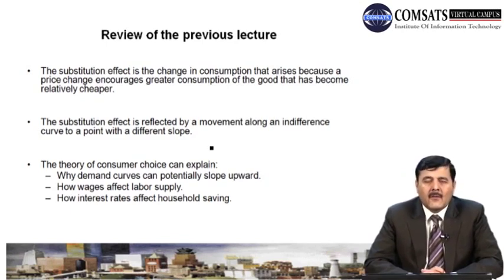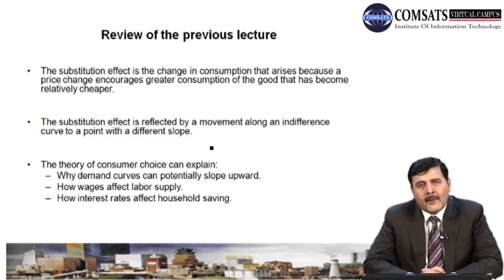And the last thing we discussed was the applications of consumer theory. We said that it is applicable in three ways. One, why demand curves can potentially slope upward. There are some goods for which the demand curve is upward sloping, or positively sloped, and we have seen that in the case of the Giffen good, first defined by Robert Giffen, who was an economist.